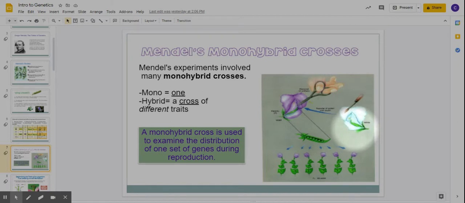Okay. Now this type of cross, where you have one characteristic where you're just looking at, like, flower color, is called a monohybrid cross. We're just looking at one trait, just flower color. We're not looking at seed color. We're not looking at seed shape or height or anything like that. Just one trait is called a monohybrid cross. And that's going to be important.